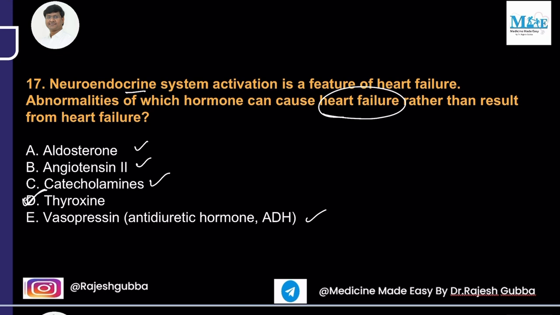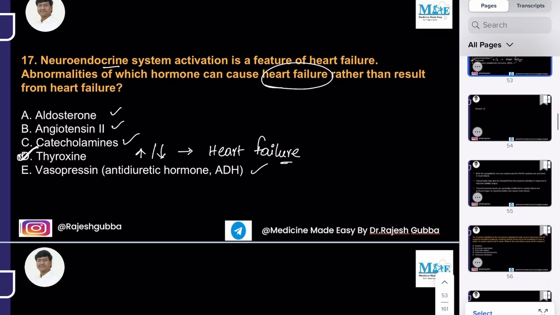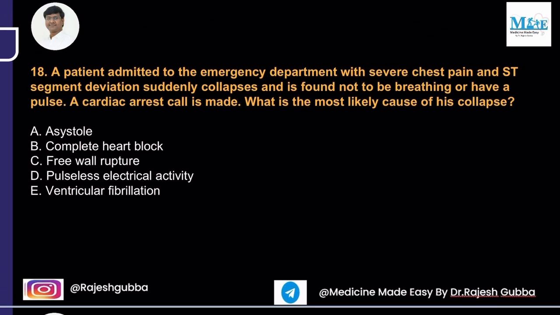But the answer is thyroxine. So thyroid hormones are generally unaffected in case of cardiac failure. But if there is an increase in the thyroid hormone levels or if there is a decrease in the thyroid hormone levels, both of them can cause the heart failure. So the answer in this question is D. Then moving on to the next question.